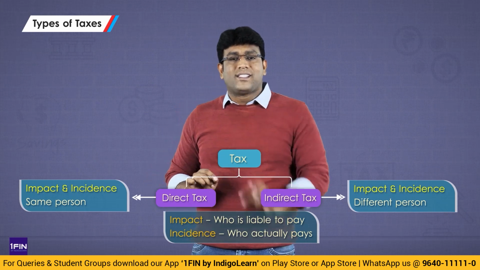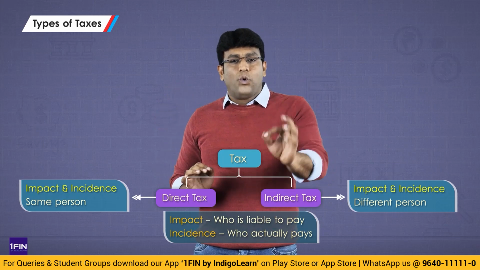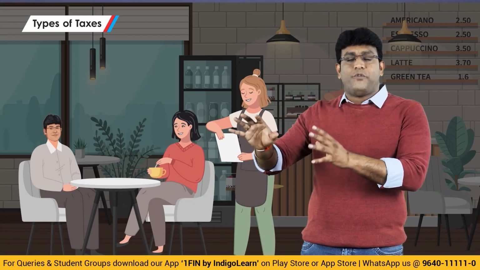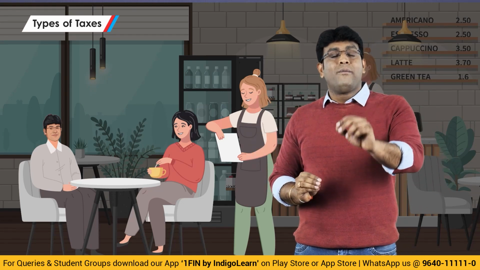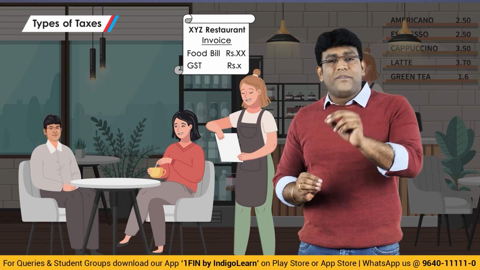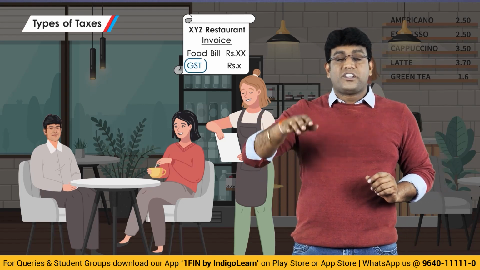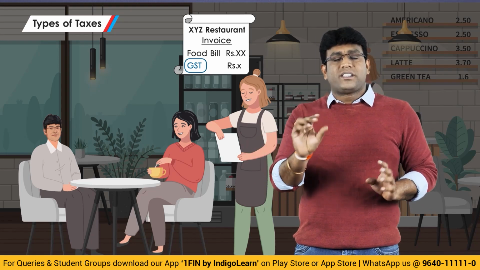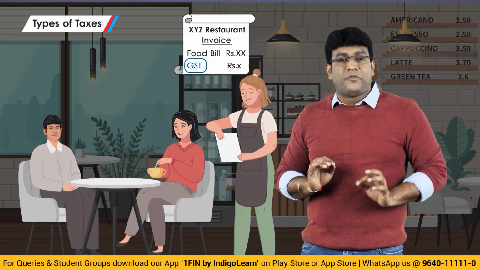Now let me give a classic example of indirect tax, that is nothing but GST, which stands for Goods and Services Tax. Let's take a small example, friends, to understand this better. When we go to a restaurant to have some food, maybe lunch or dinner or breakfast, whatever it is, the restaurant at the time of giving a bill to the customer, along with the food bill, will also charge GST to the customer. If the restaurant is a registered person in GST, they will charge GST also to the customer. What is the limit for GST? We'll talk in GST separately. But the restaurant owner will collect GST from the customer.